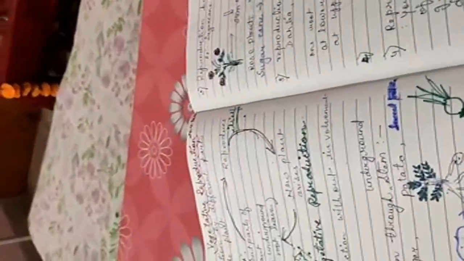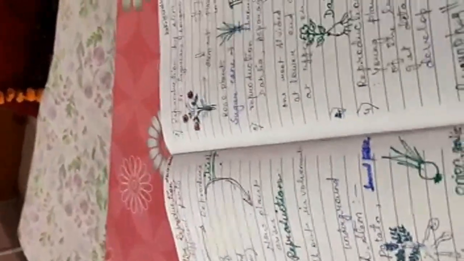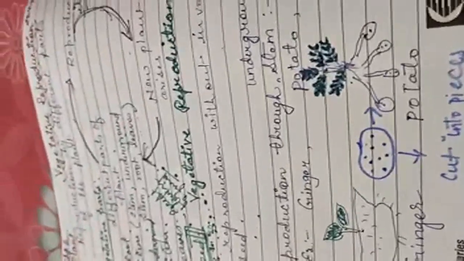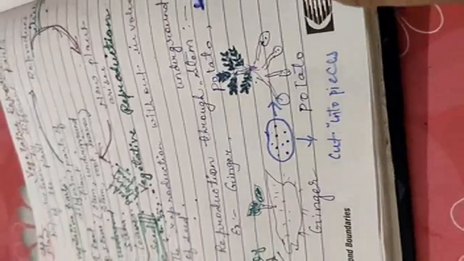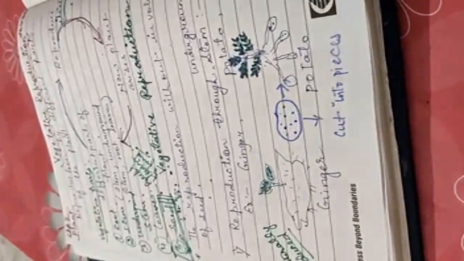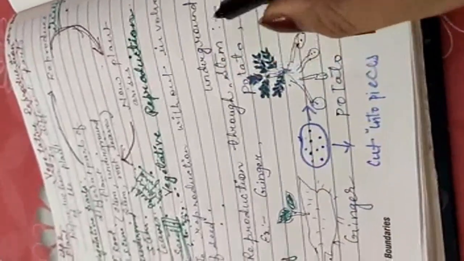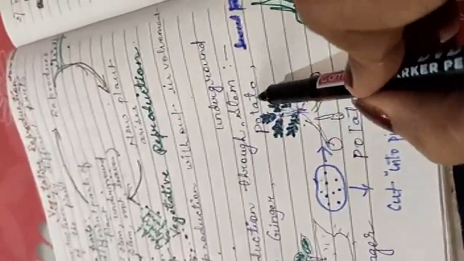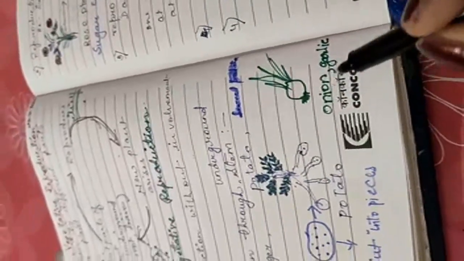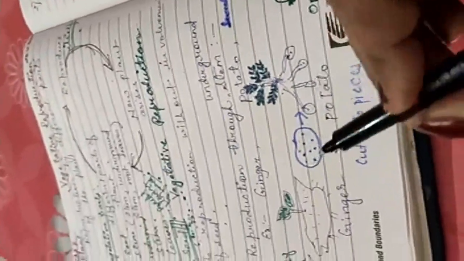Okay, I will take these things to explain and clear your examples. Okay, reproduction through underground stem. First, we will try to understand. In reproduction through stem, children, there are examples of ginger, potato, onion and garlic.